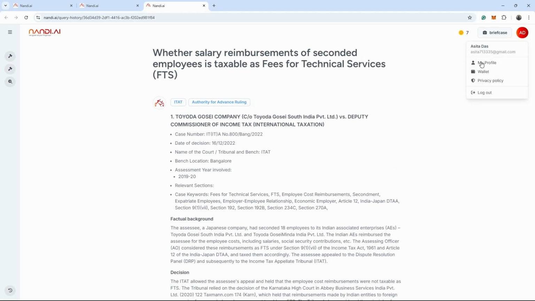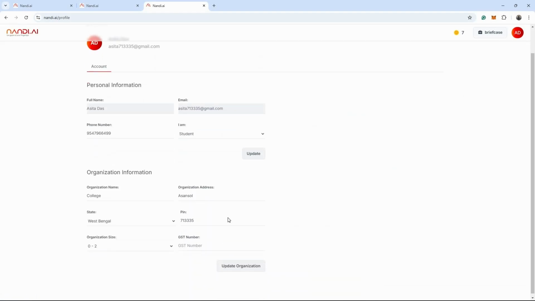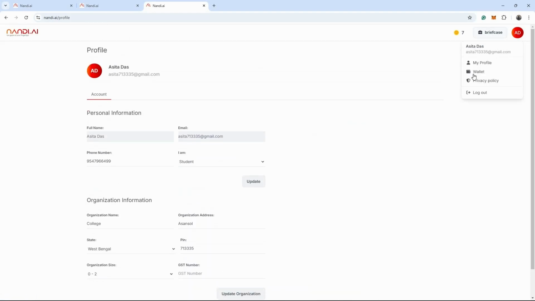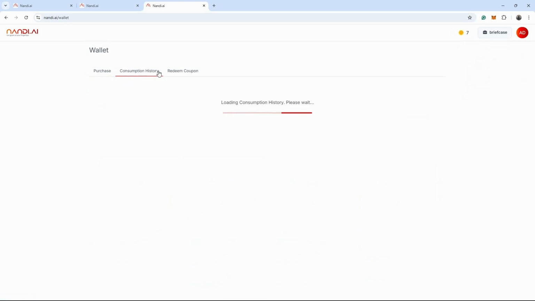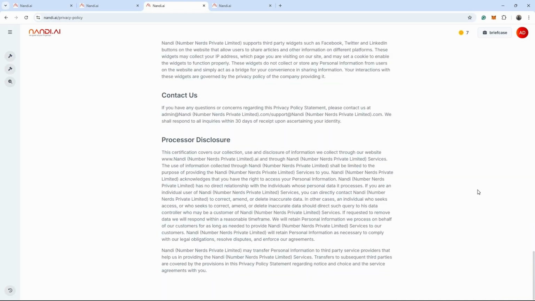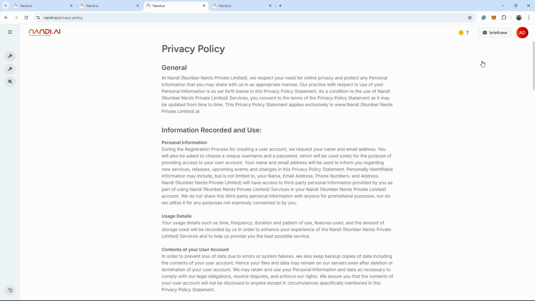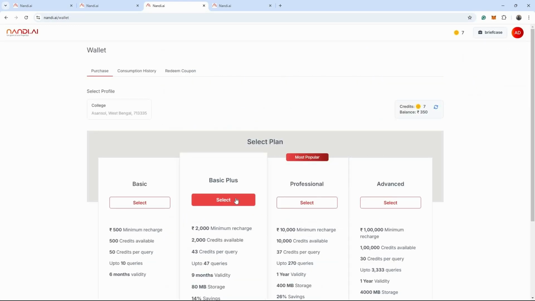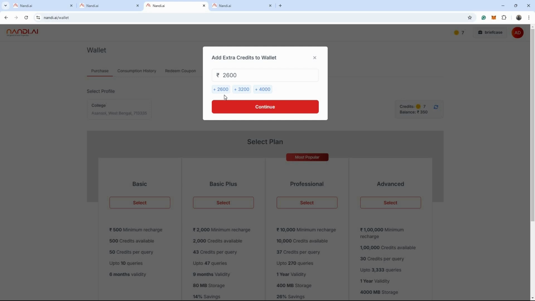Now moving to my profile, I am going to get a lot of information. The consumption history is going to show me which query got added. Coupon redeem, I am going to read the privacy policy for the users. And now let us move to the wallet. Here let me select a basic plus. Different packages have different features and different credits that are going to be added. Let me add 600 and let me click on continue.